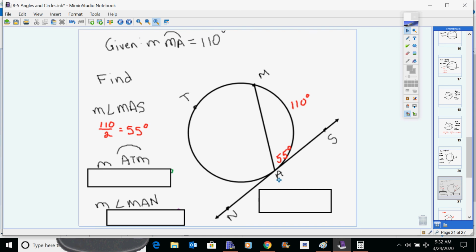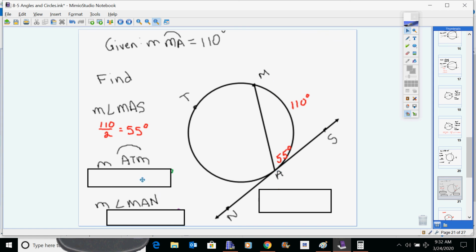And now this says Arc ATM, so you have to think about, here's our arc ATM. So we're thinking about an arc here. We have not figured out this angle yet. That would be easy to find, the angle, and then multiply by 2. The other thing you can keep in mind is 360 degrees goes all the way around. So I have 110 here.